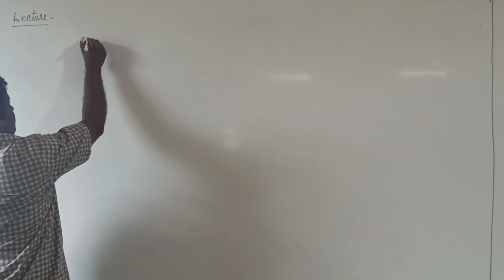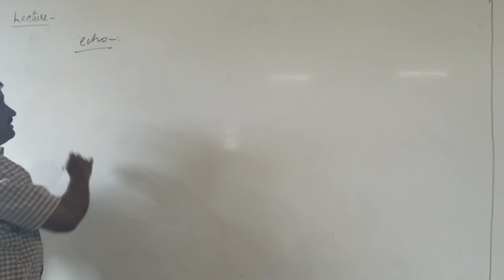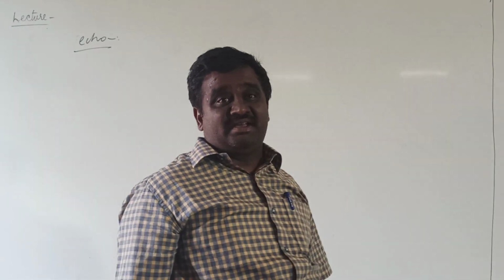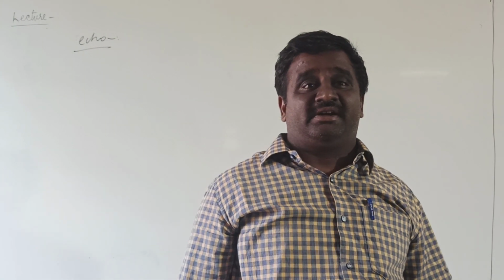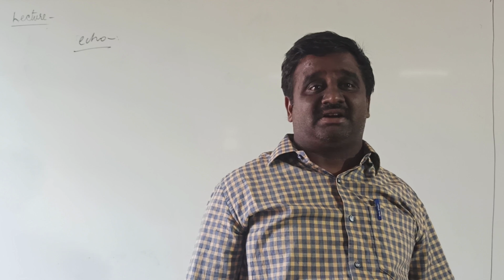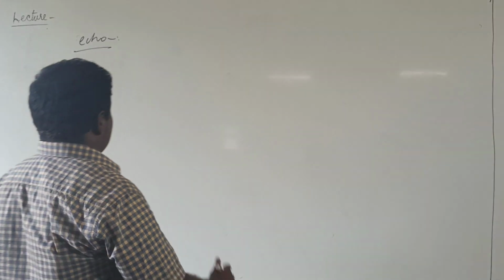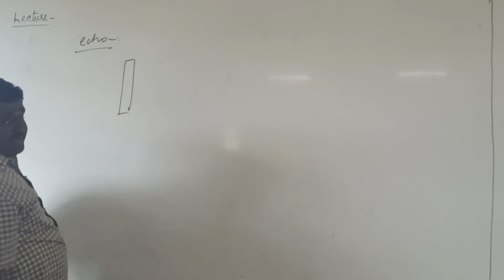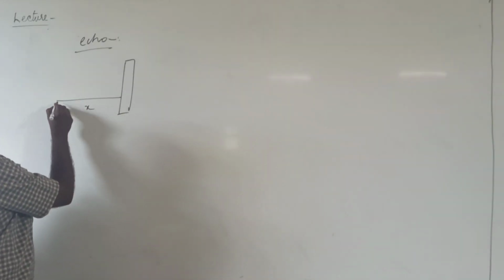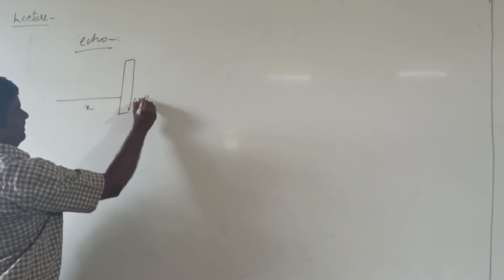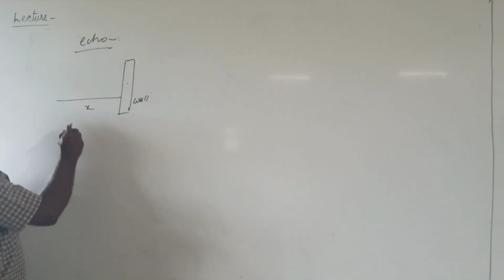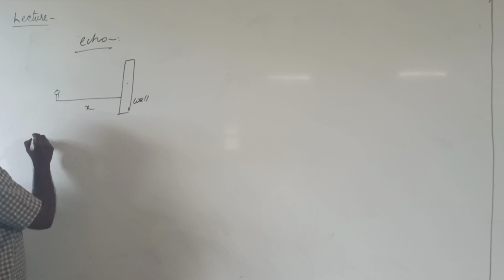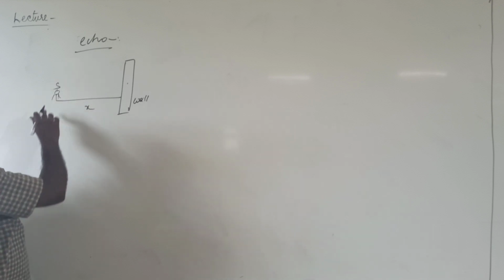Now we discuss echo. What is meant by echo? The reflected sound from an obstacle or obstructor is called an echo. A person is standing at a distance x from the wall, which is taken as the obstructor. Here a person is standing and releasing the sound.